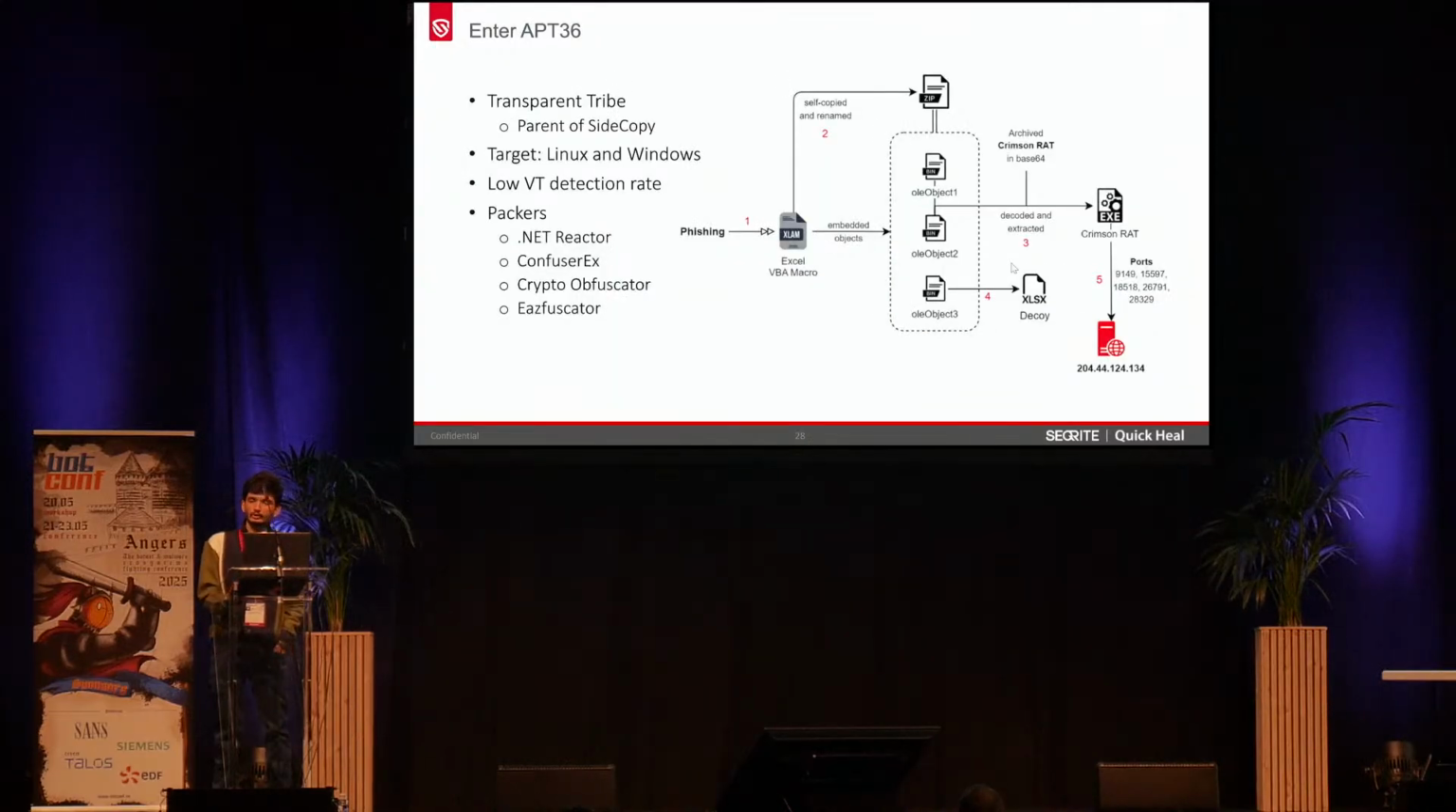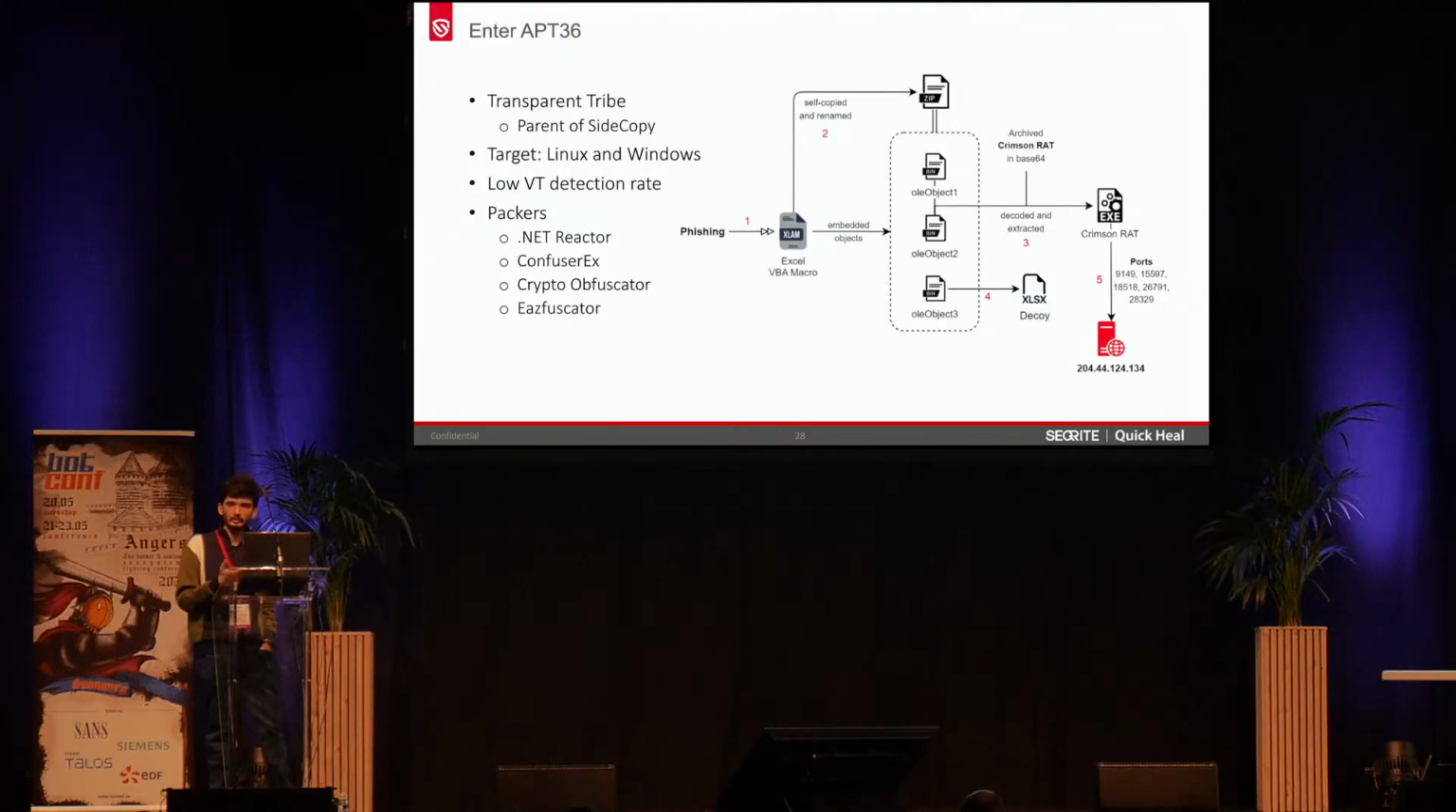So let's move on to APT36, a little bit of an overview of that. It is also known as Transparent Tribe, which is the parent APT group of SideCopy. Recently we have observed it also started to target Linux and Windows-based systems. But the Crimson RAT payloads were seen since 2013, and they had more than 50 detections on VT. Now we have observed that a lot of new Crimson RAT variants, which are completely packed, have very low VT detection rates. They were using various packers like .NET Reactor, ConfuserEx, Crypto Obfuscator, Eazfuscator, and many more.